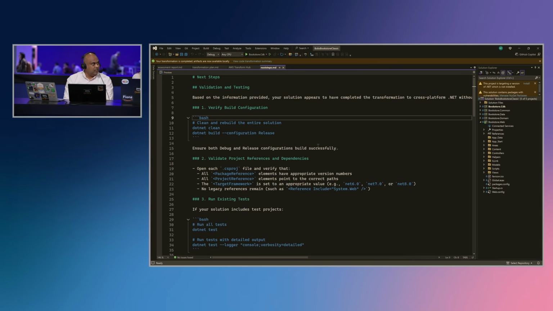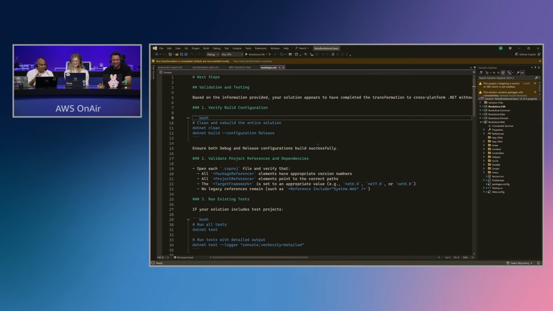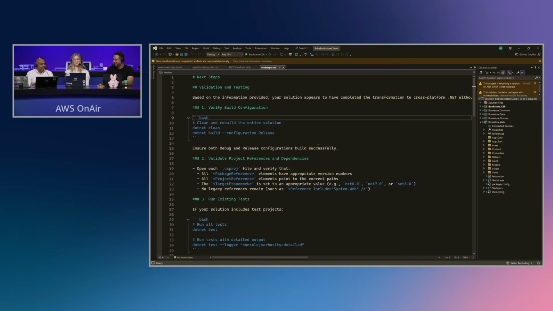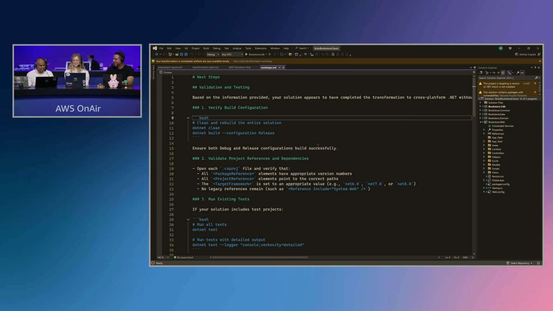Speaking of Kiro, I'm watching the chat and someone's calling you out for using VS Code, not Kiro. So this is Visual Studio. And yes, you're right, right now Visual Studio 2022 is the only supported one. Yes. Okay, I love it.